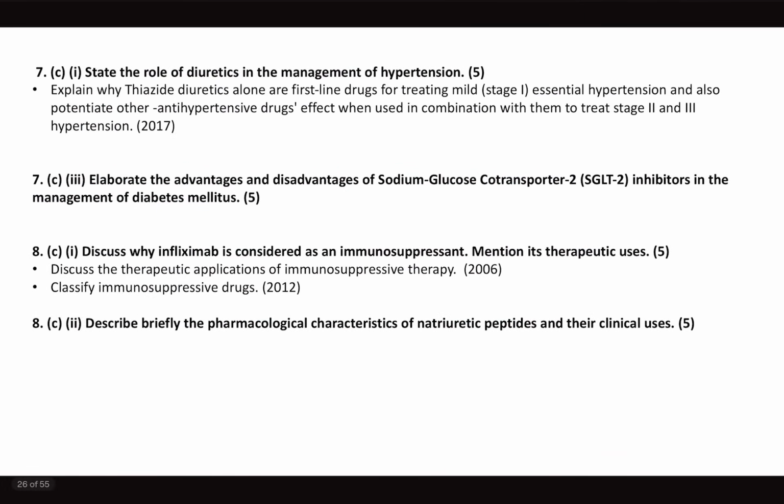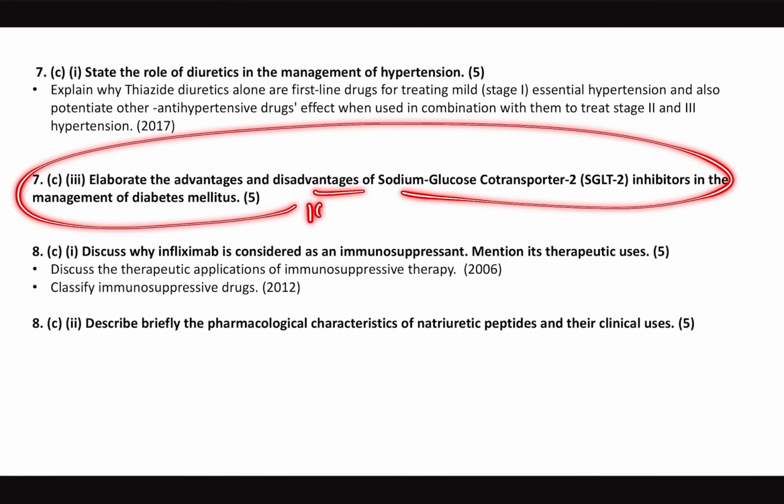Okay. Now, role of diuretics, very important in management of hypertension. So there were questions on thiazide diuretics, furosemide, that is loop diuretics, and also spironolactone, and how they are used in hypertension is important here. Elaborate advantages and disadvantages. Straight question, the first question of our test series this year, pharmacology.